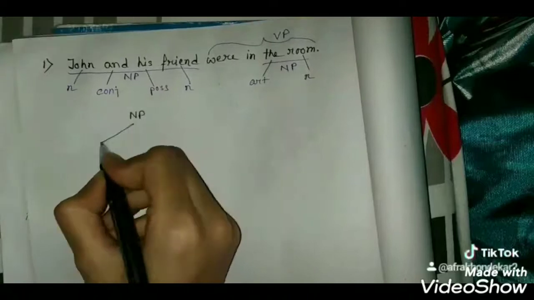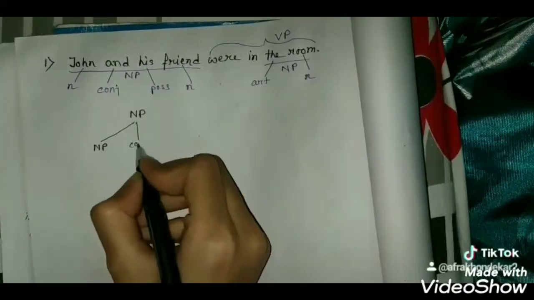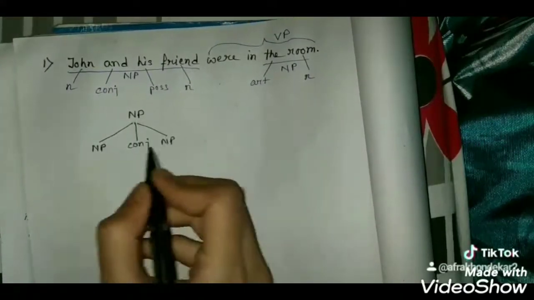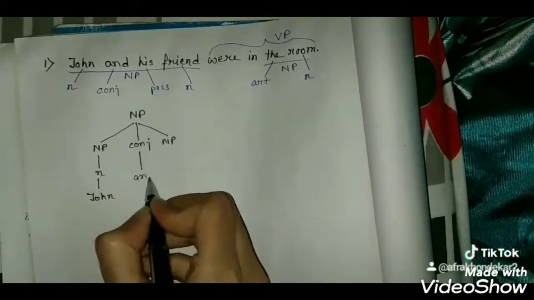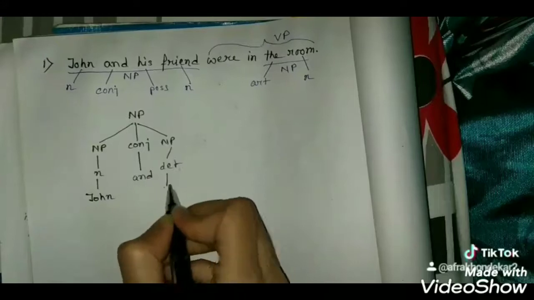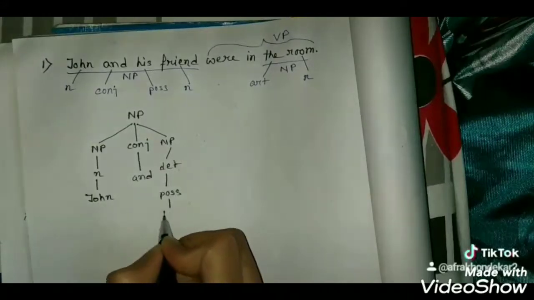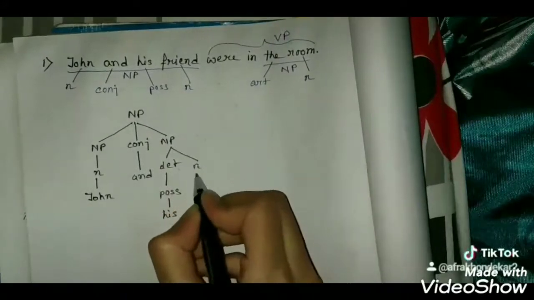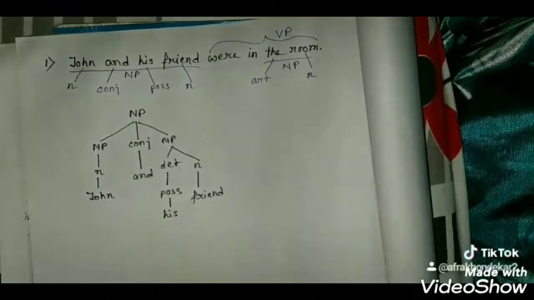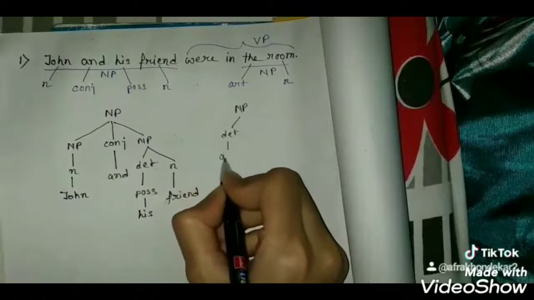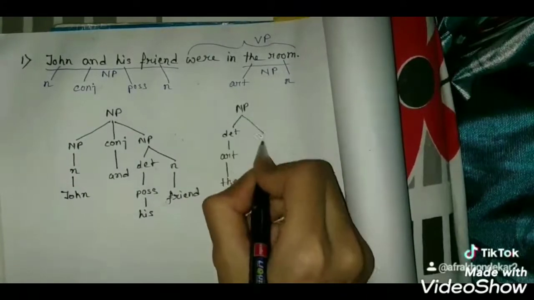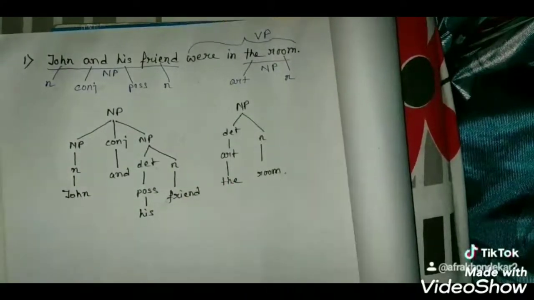NP, then NP, conjunction, NP. N, John, conjunction is and, then determiner, possessive, his. N, friend. Then the room, NP, determiner, article, the, N, room.